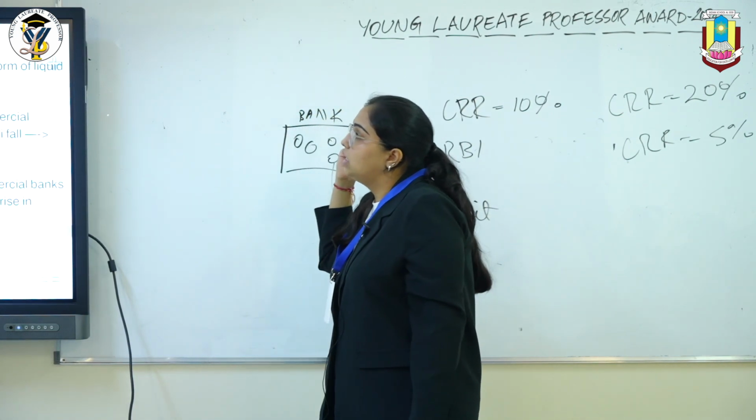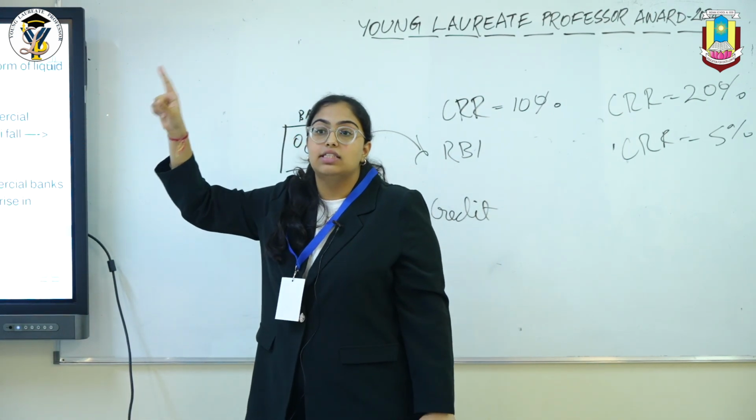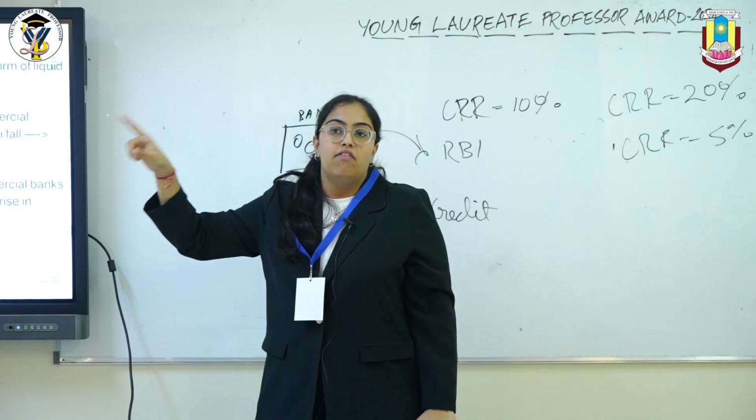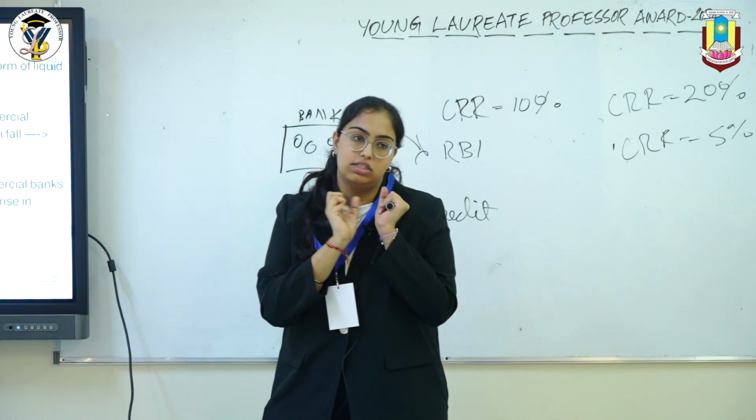The difference between CRR and SLR is that SLR includes cash, gold and securities, whereas CRR is only the cash that is kept with them.